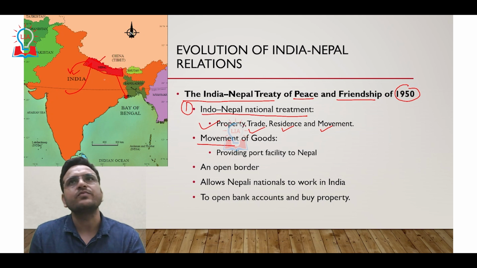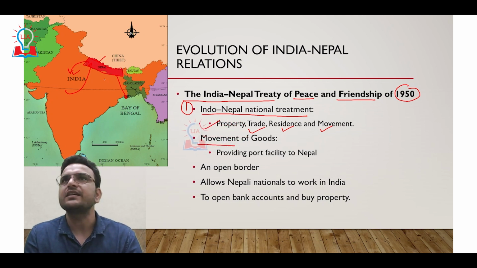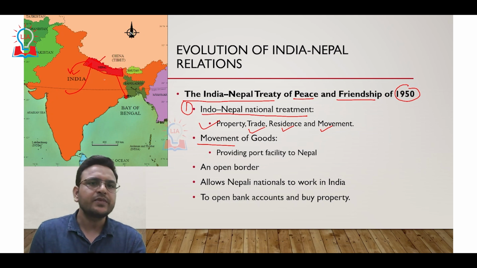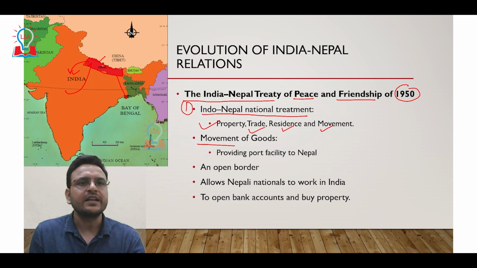The third thing is the open border. India has an open border with Bhutan and also with Nepal. Because of that, without a visa, Nepali people can come to India, they can do trade, they can stay here, they can freely move in India, and then they can go back.